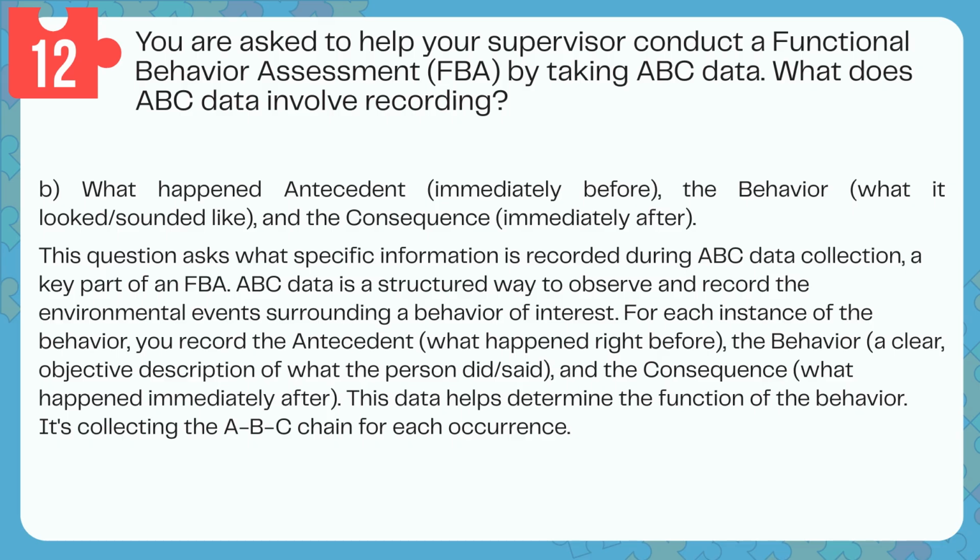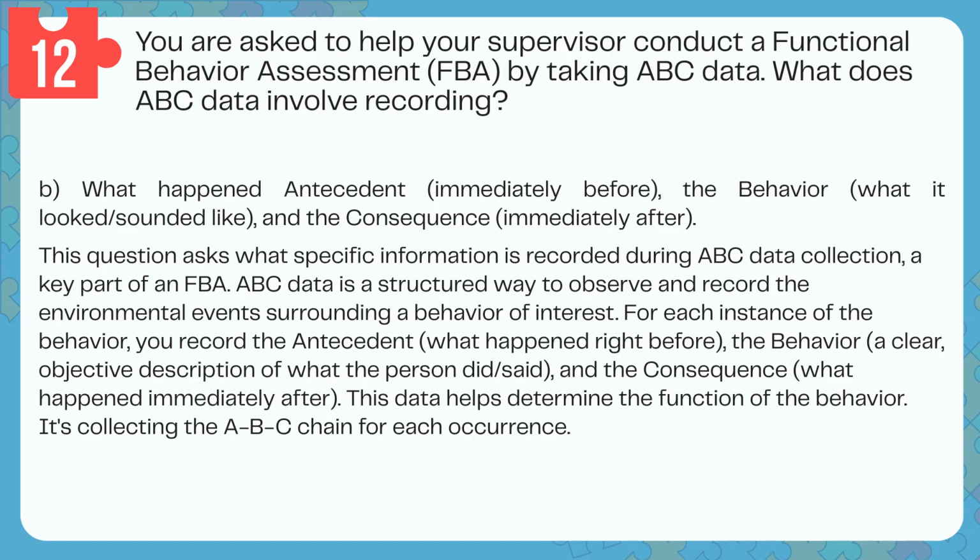Answer: B. What happened antecedent immediately before the behavior, what it looked/sounded like, and the consequence immediately after. This question asks what specific information is recorded during ABC data collection, a key part of an FBA. ABC data is a structured way to observe and record the environmental events surrounding a behavior of interest.